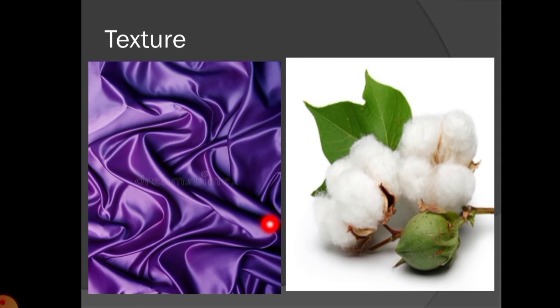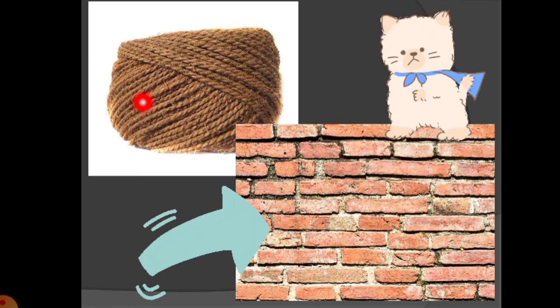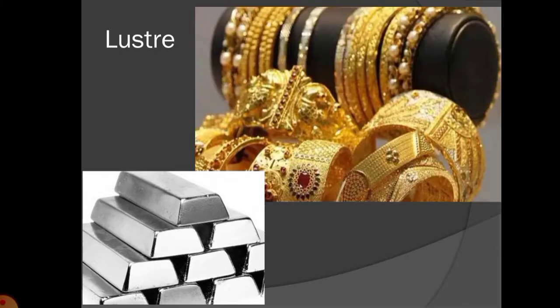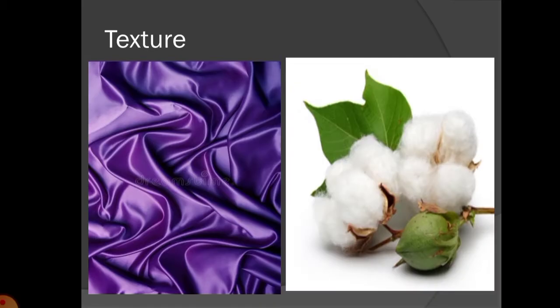Different materials feel different. For example, silk is different, cotton is different. The rope made with coconut is different from these bricks. If we touch them, they are different to touch. So different materials feel different when you touch them. So they have different textures, correct, that we touch, that we feel.